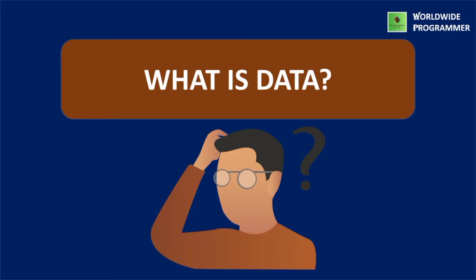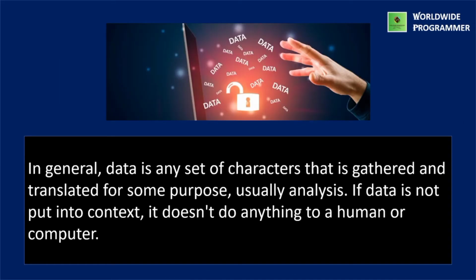So first we'll discuss what is data. Data is the collection of raw facts and figures. It has no meaning and structure. In general, data is any set of characters that is gathered and translated for some purpose, usually analysis.